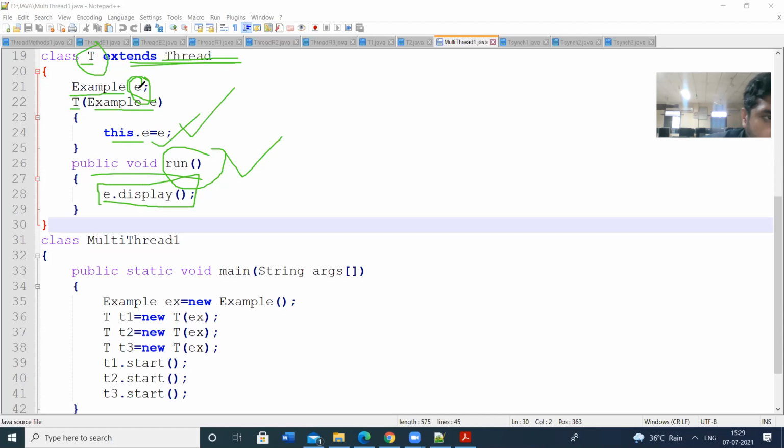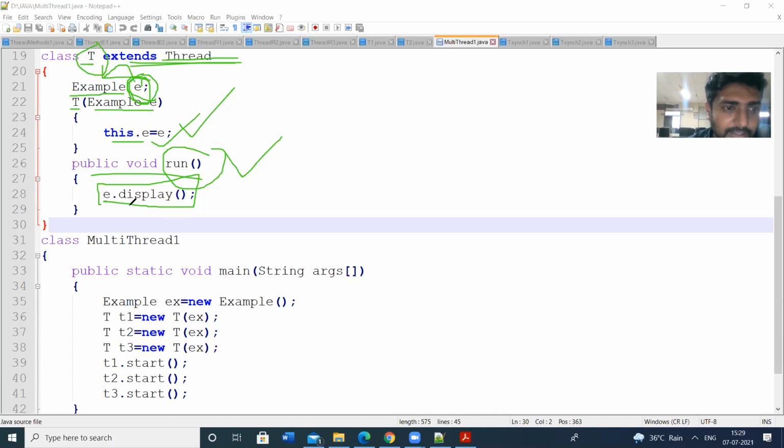This is a reference to the example, E.display. That means the display method is in the example class. That's why I have defined an object reference to the example. Example is the class name.